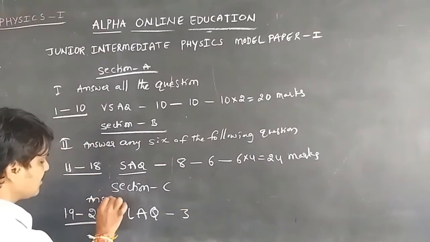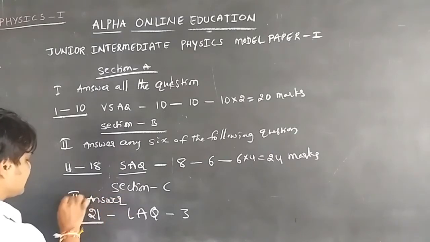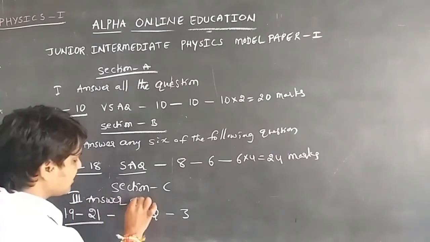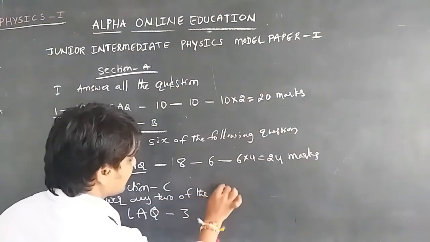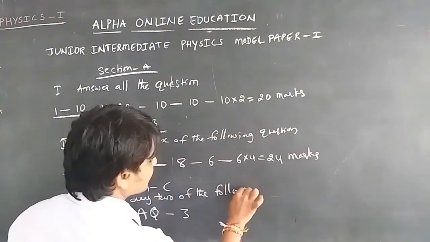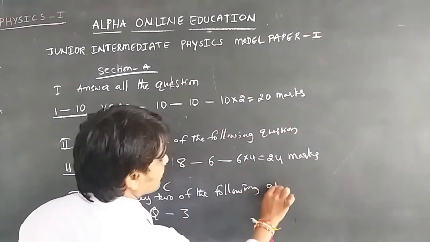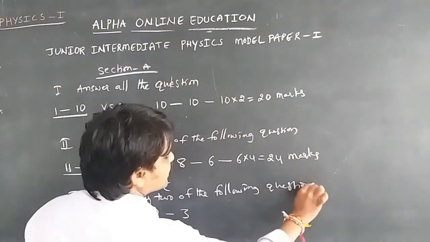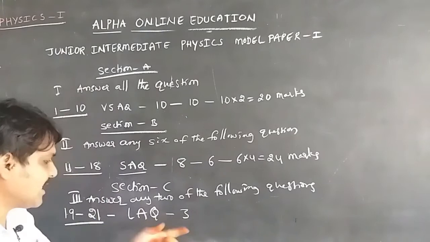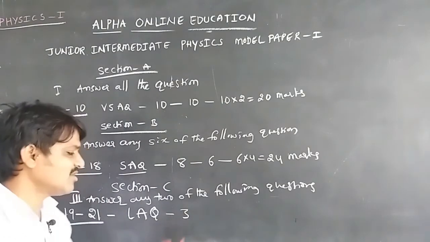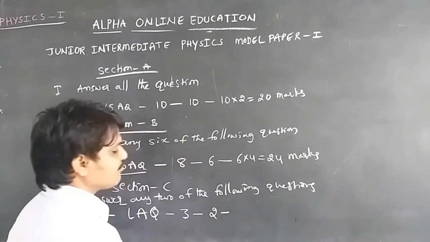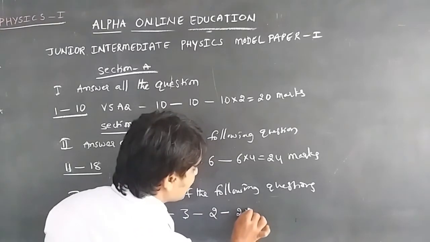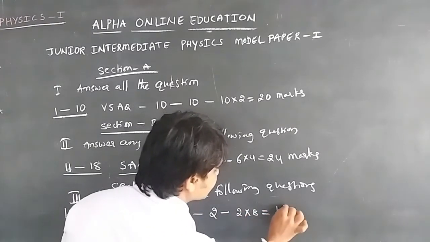In Section C, answer any 2 of the following questions. Here we get 3 long answer questions, and we should write any 2 of them. Then 2 into 8 is equal to 16 marks.